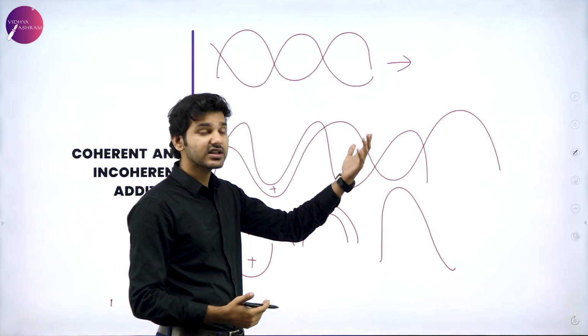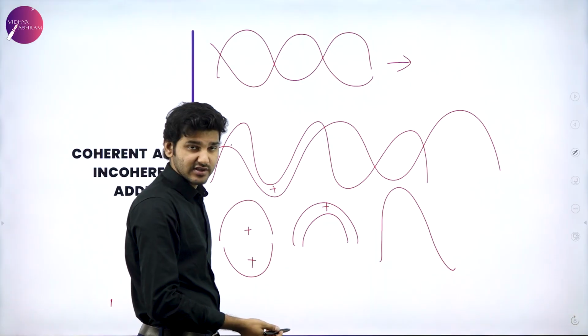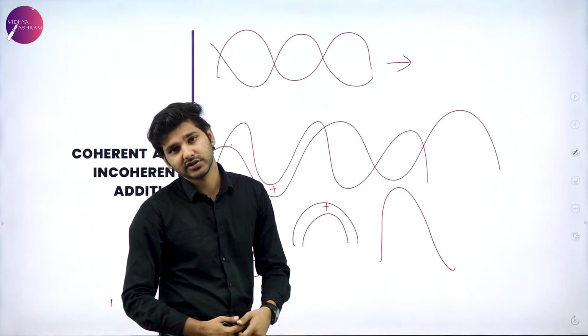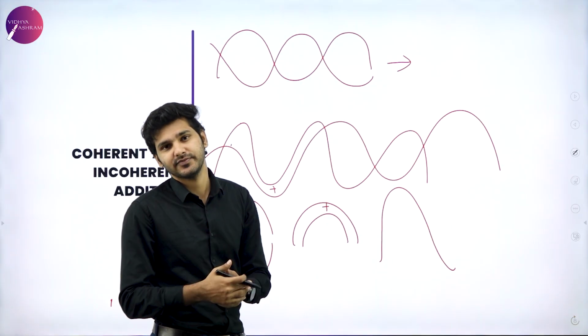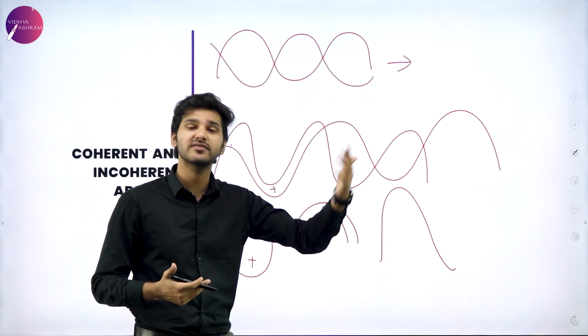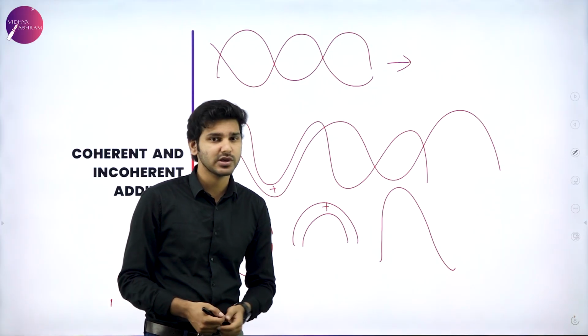So that is known as destructive interference. If they are constructively interfering, that is, the crest and the crest will add together and the trough and the trough will add together, then it is known as constructive interference. The wave is enhanced. Otherwise, it is known as destructive interference. These are all topics which you have already learned in your first PUC.